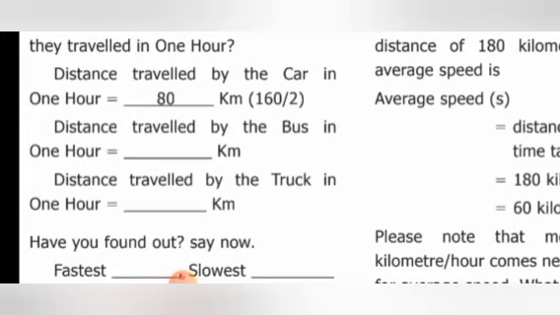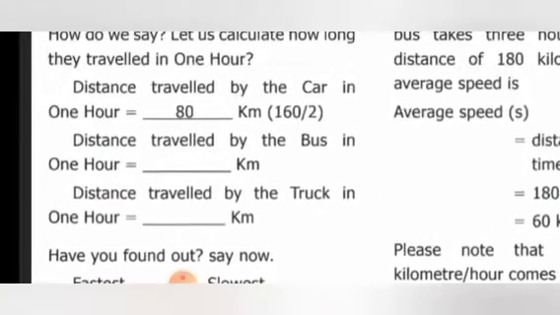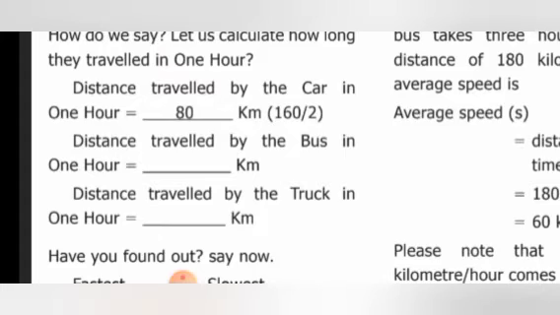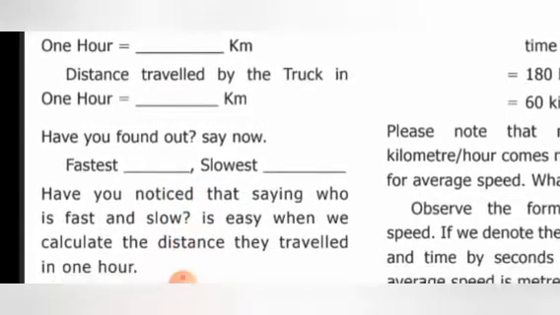Say now, which is the fastest among the three? Which covered more distance in 1 hour? The car covered. Very good. The fastest is the car. And the slowest is the bus. The bus travels only 50 kilometers.